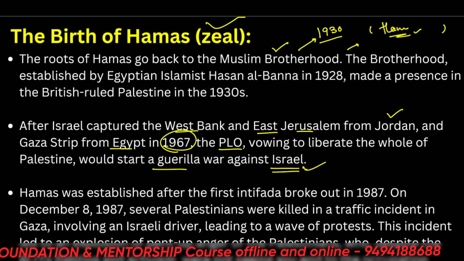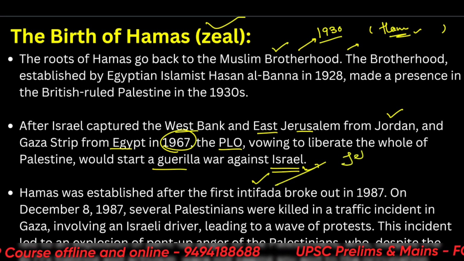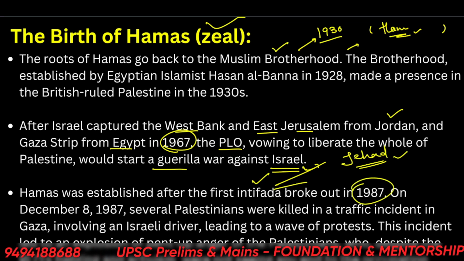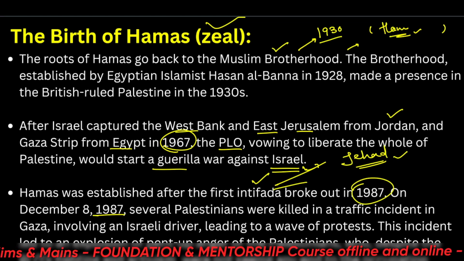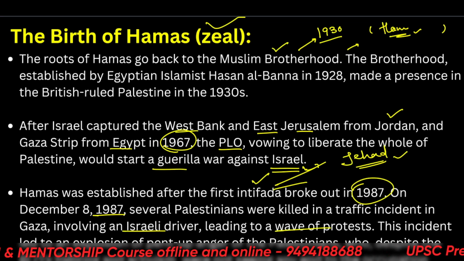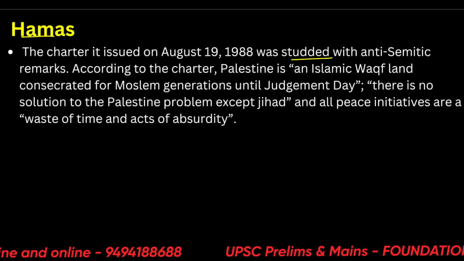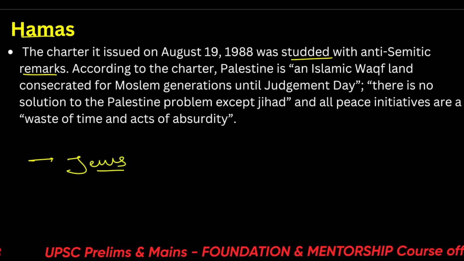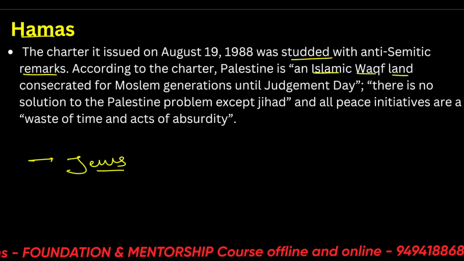So Hamas was established after the first Intifada. This is a movement originating from jihad, killing all the infidels. It broke out in 1987. On December 8, 1987, several Palestinians were killed in a traffic accident involving an Israeli driver, leading to a wave of protests. So basically, Hamas came into being. The Hamas charter was steeped with anti-Semitic remarks. Anti-Semitic means anti-Jews. According to the charter, Palestine is an Islamic Waqf land, which it is not.